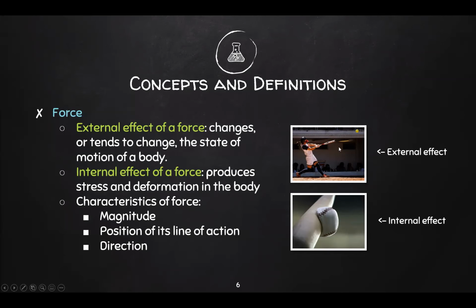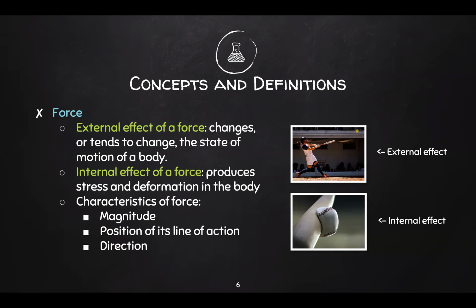So here we have a batter hitting your baseball. If we focus on the change of trajectory or change of motion of this ball upon being hit by your baseball bat, we're concerned with its external effect. Now, if we zoom in, and if we focus on the deformation made on the ball as it was hit by your baseball bat, then we are concerned with the internal effect of your force.